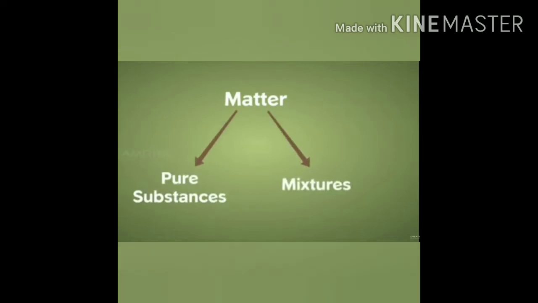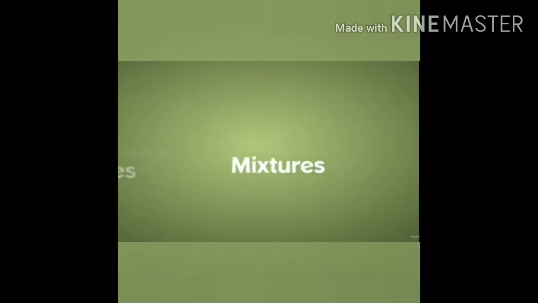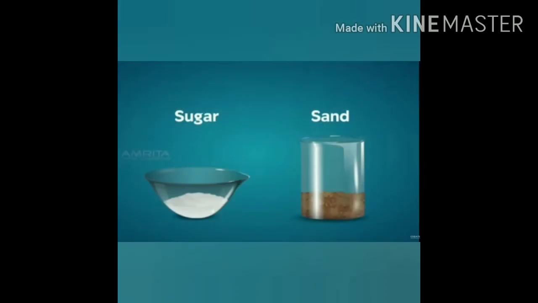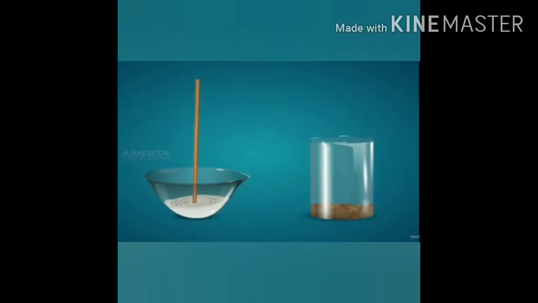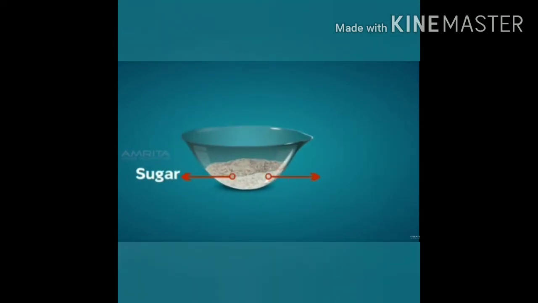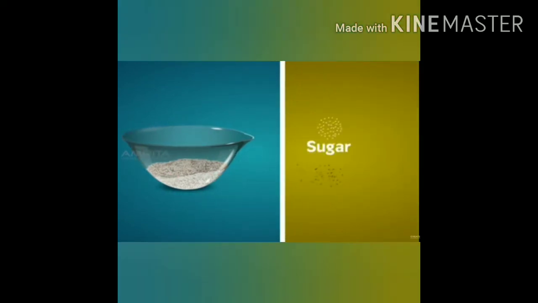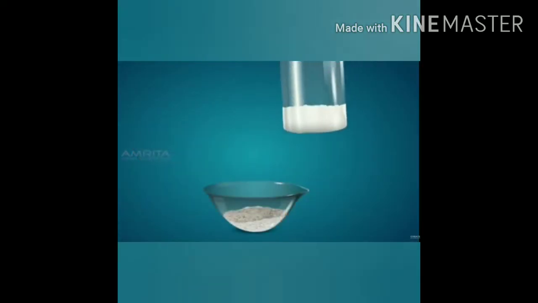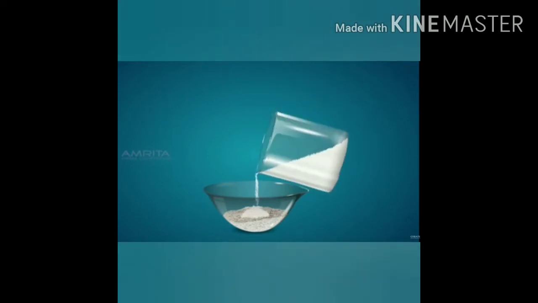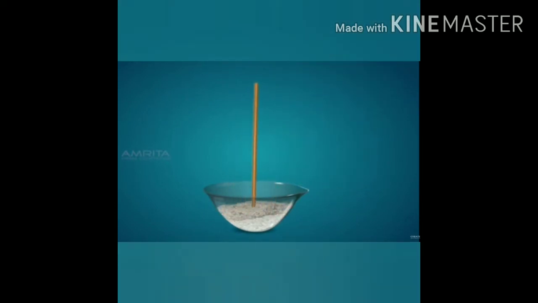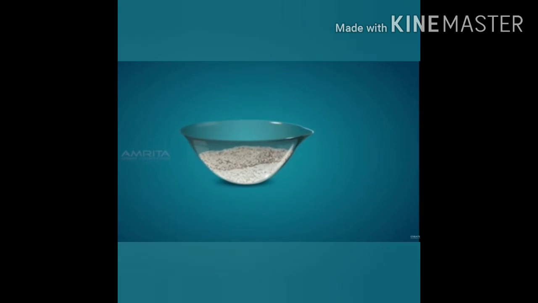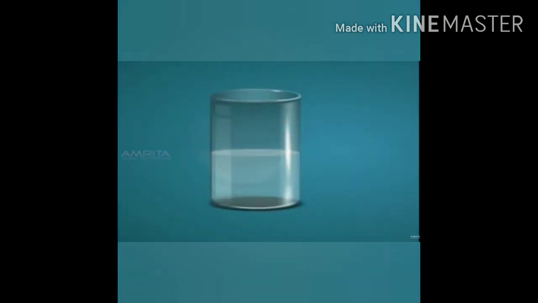Now we know matter can be classified as pure substances and mixtures. If we mix sugar and sand, which are different substances, they do not lose their own properties. We can easily separate sugar and sand particles by a physical method. If we add more sugar, the mixture still remains the same, meaning proportion doesn't matter in a mixture.